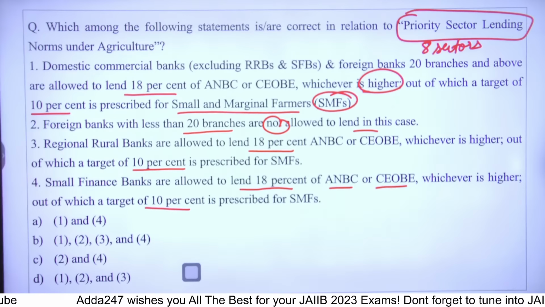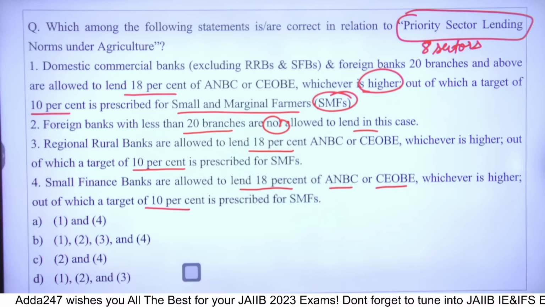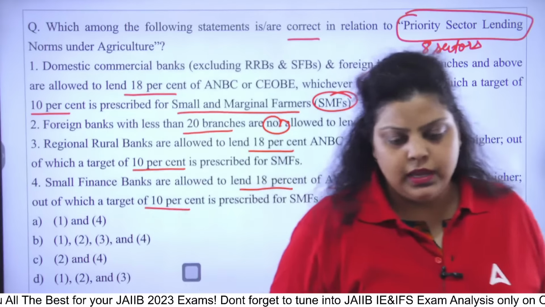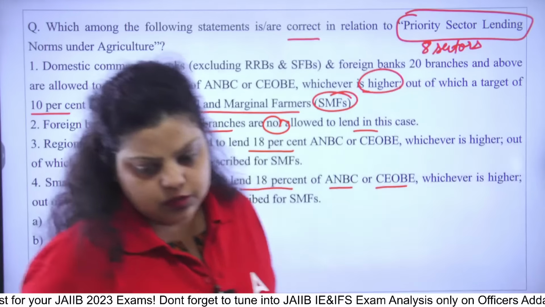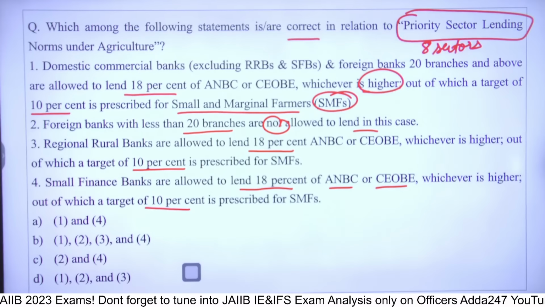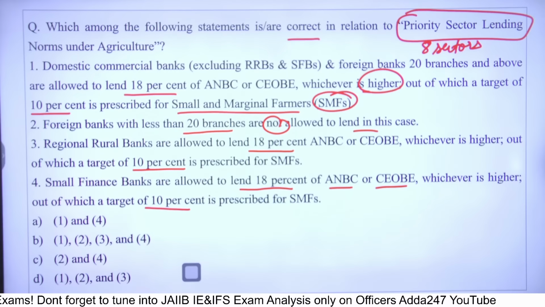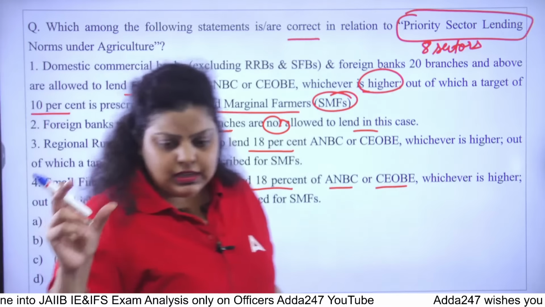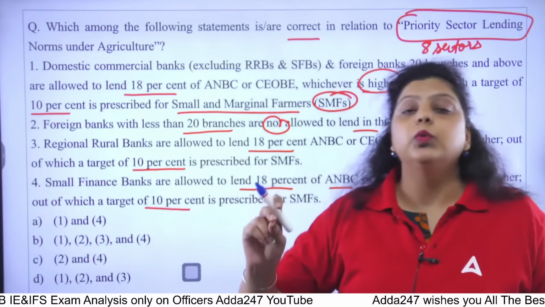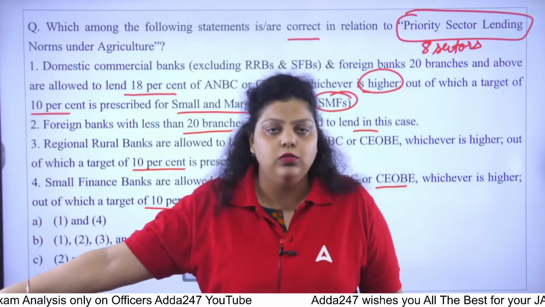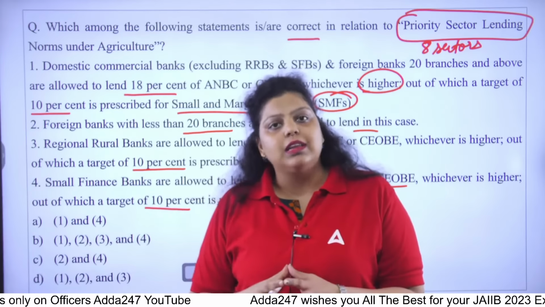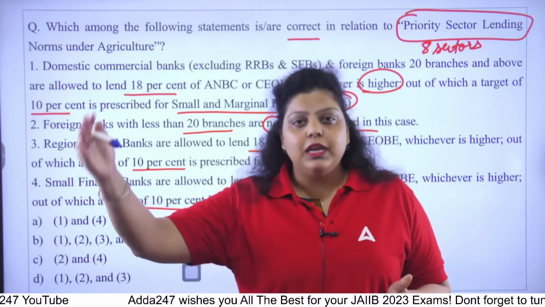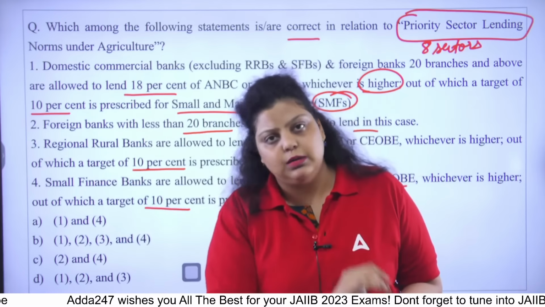You have to cover the target in phases, and you have to answer which of the following is correct in context to the PSL target given by RBI. Who gives this target? RBI gives this target. If any bank is not capable of fulfilling this particular target, then RBI will give the detail about whom you have to deposit the shortfall amount with. If you are not capable of fulfilling the PSL target, then you have to give the shortfall amount to SIDBI or NABARD or RIDF as per the RBI prescription.